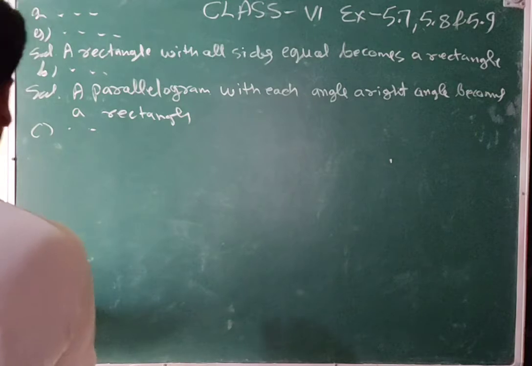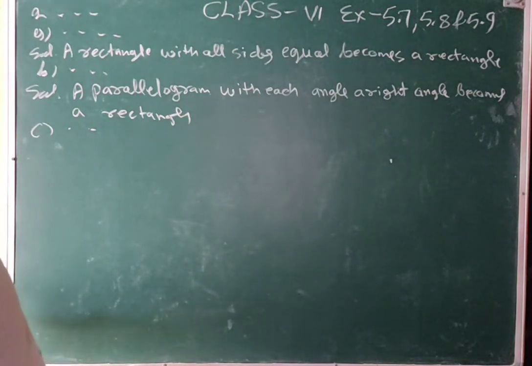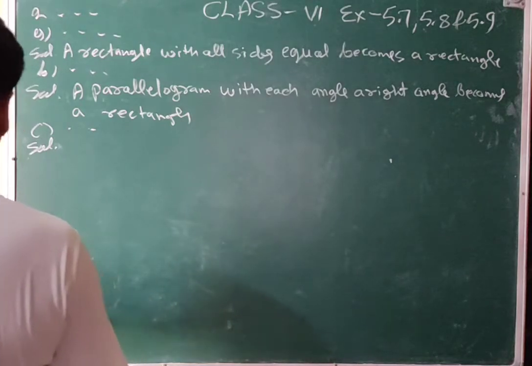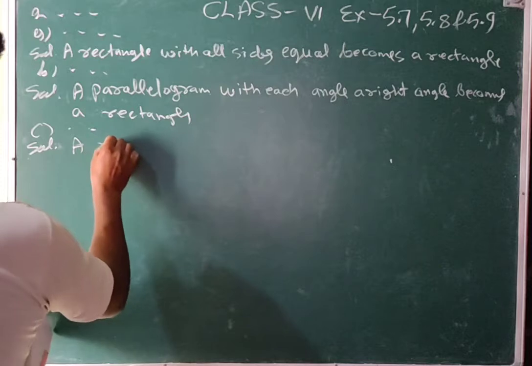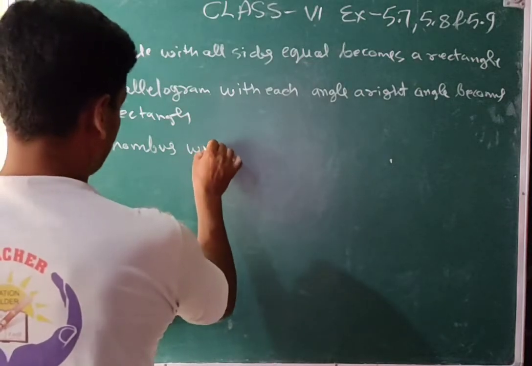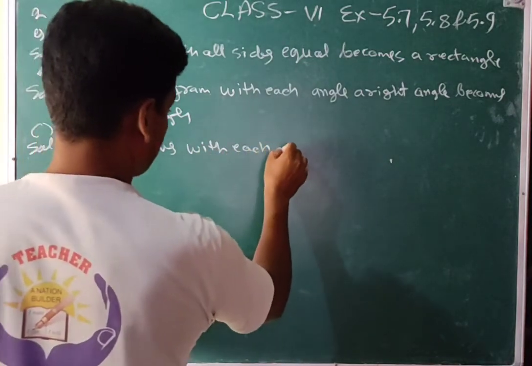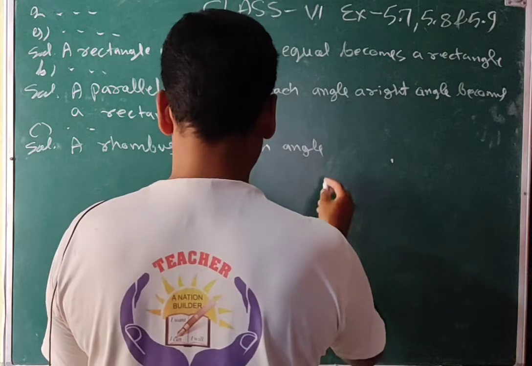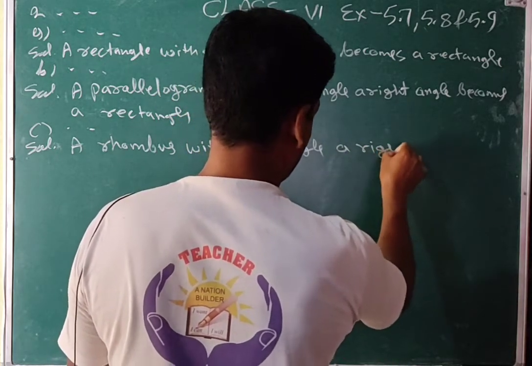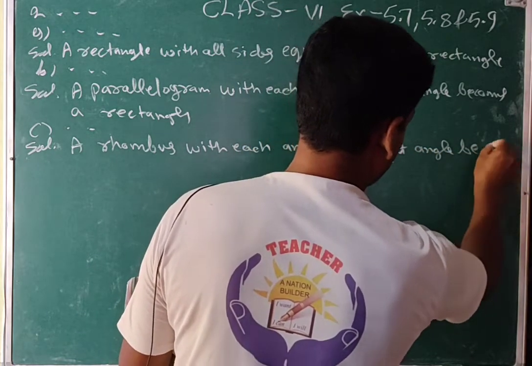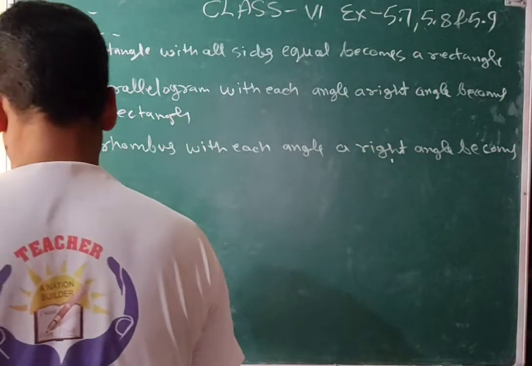C: a square can be thought of as a special rhombus, so that a rhombus with each angle a right angle becomes a square.